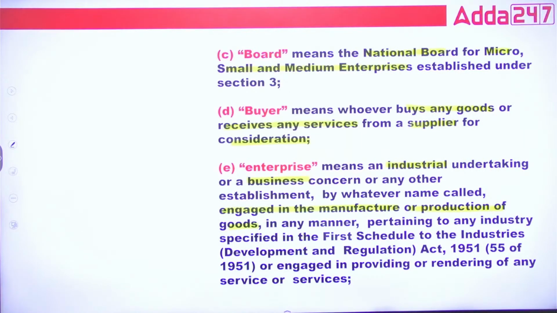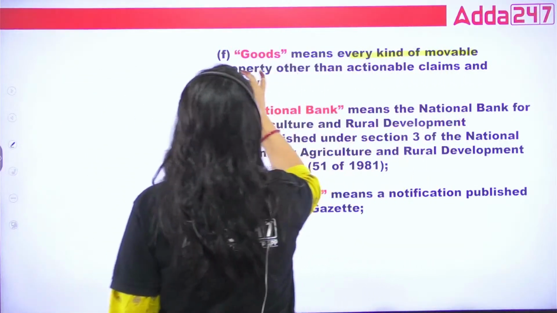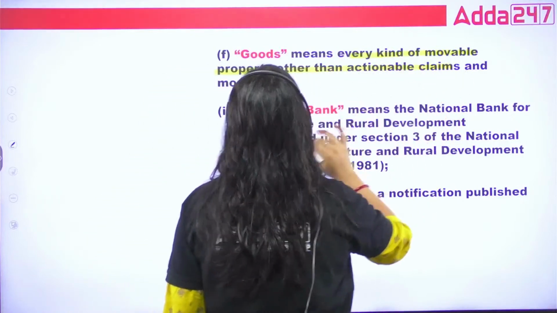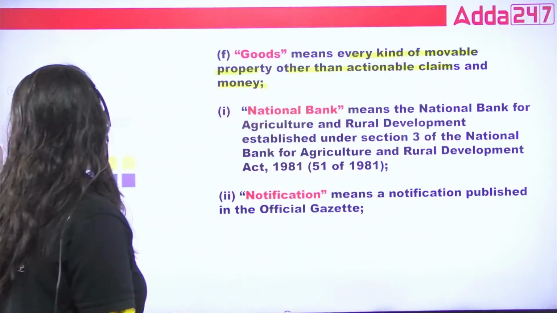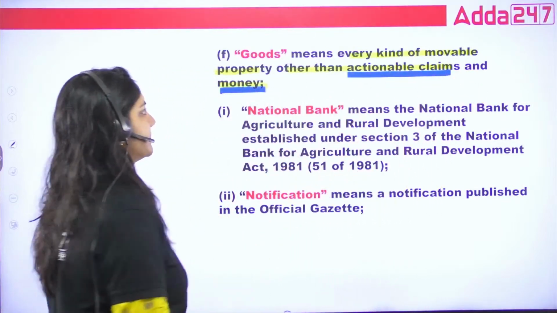Okay, so I think this definition is clear to all of you. What is goods? Every kind of movable property other than actionable claim and money. It means goods will not include actionable claim and money.